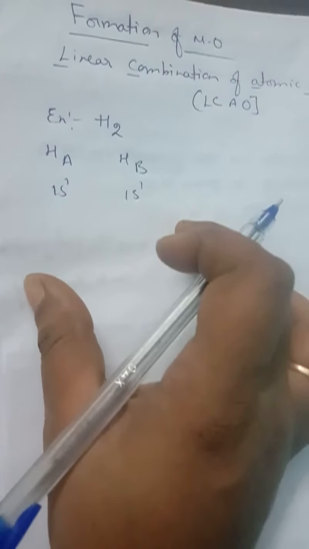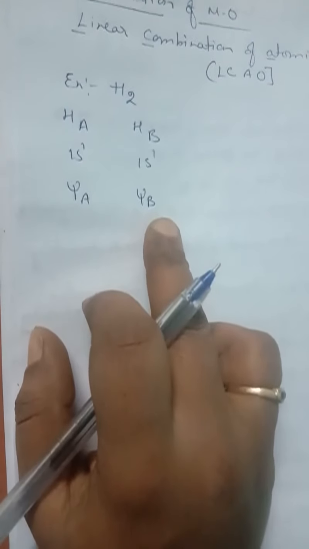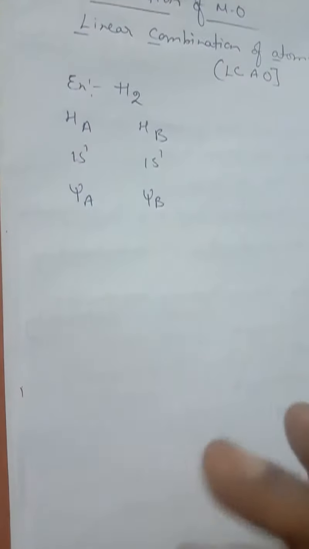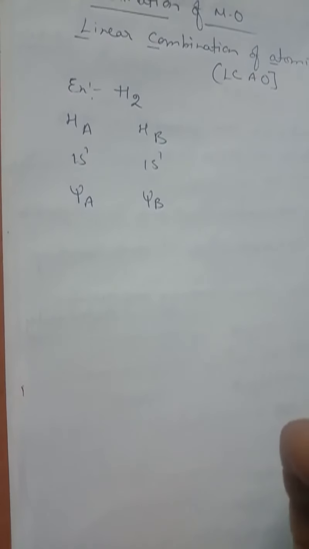These atomic orbitals may be represented by the wave functions psi A, psi B. Okay, psi A and psi B. So mathematically the molecular orbital is described by the linear combination of atomic orbitals, which can take place by the addition or by subtraction of the wave functions of the individual atomic orbitals.